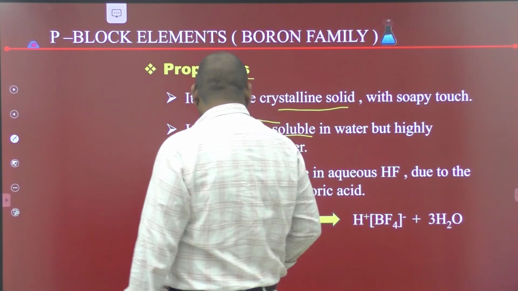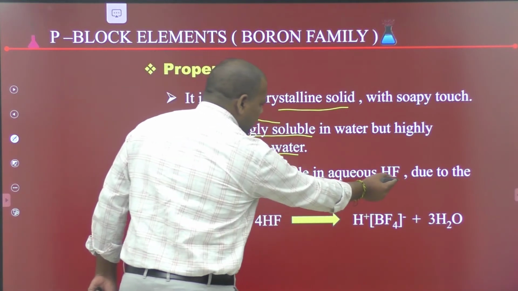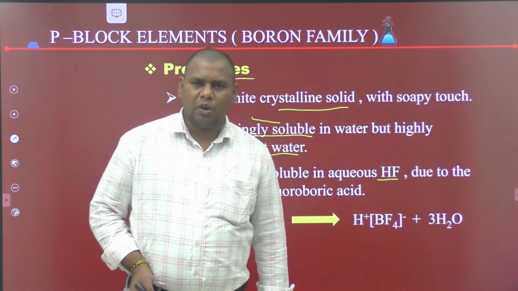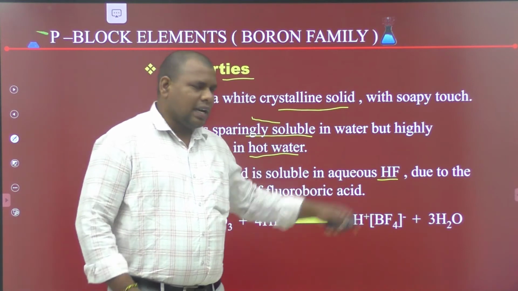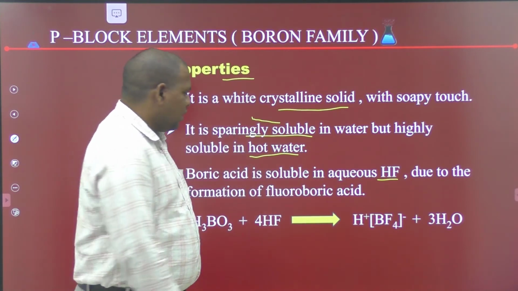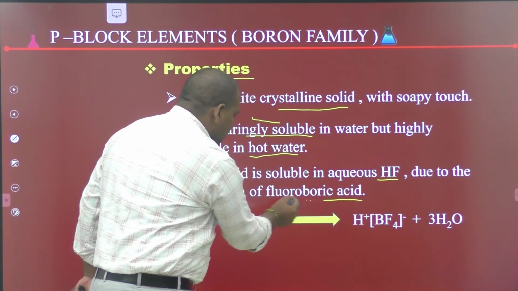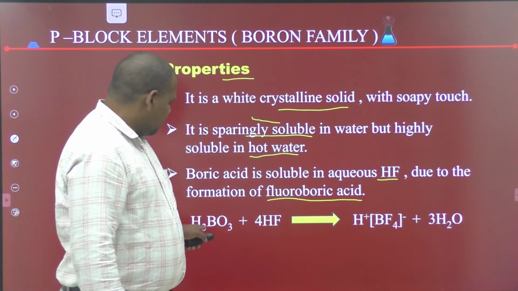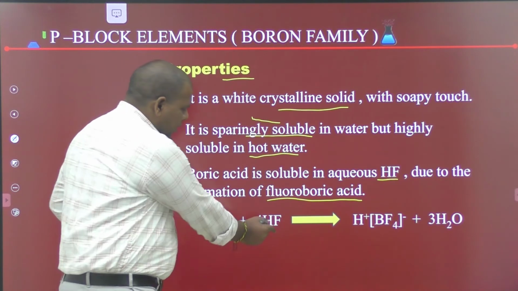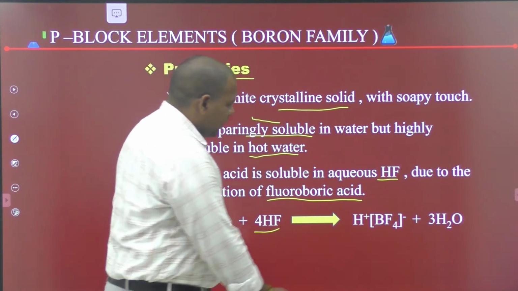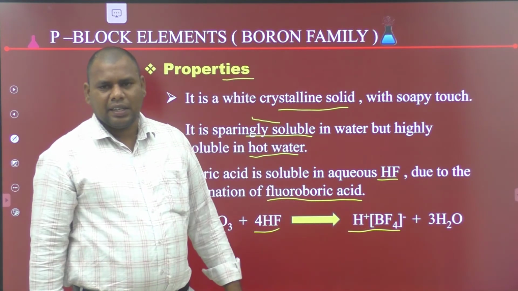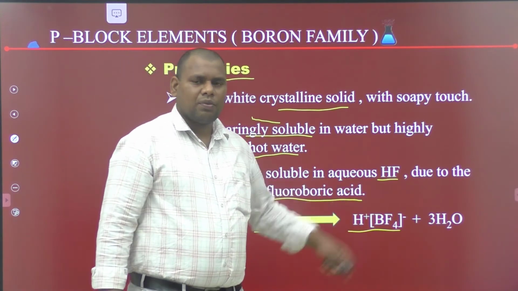Boric acid is soluble in HF, hydrofluoric acid, due to the formation of fluoroboric acid. Boric acid reacts with HF, forming fluoroboric acid, and due to this it dissolves in hydrofluoric acid.